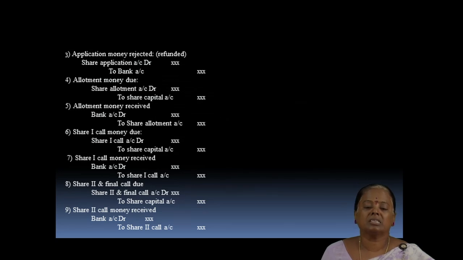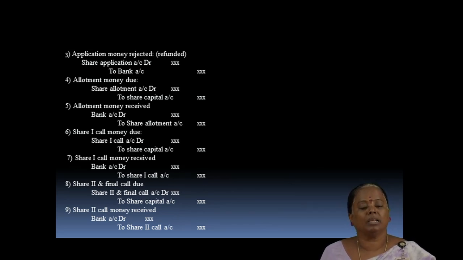For the application money rejected, that is, if the company has received application money over and above the issue of shares, in that case the company can refund the application money to the applicants who paid in excess. That is, the applicants who have not yet received an allotment of shares, their application money is refunded. In such cases, the journal entry is share application account debit to bank account.